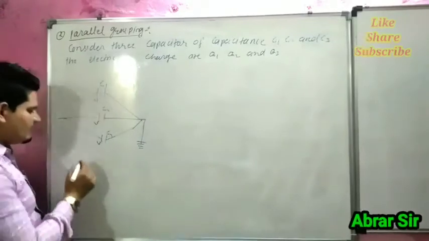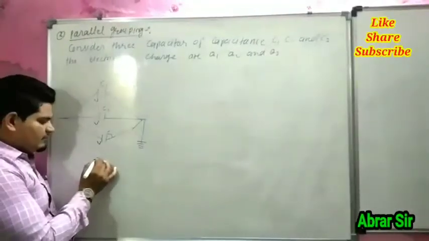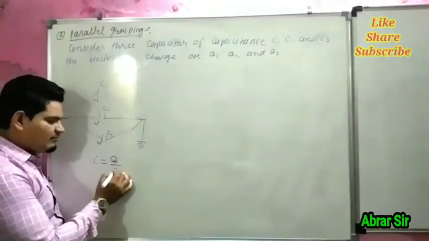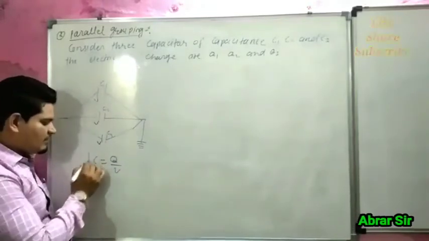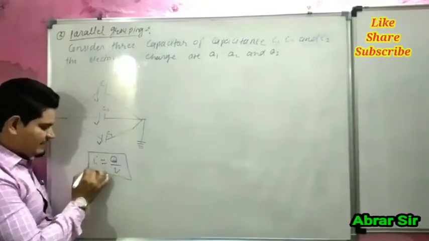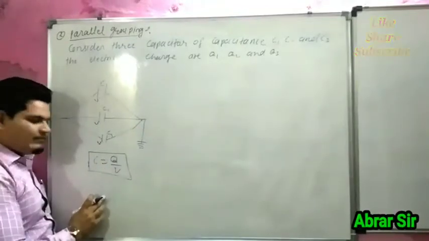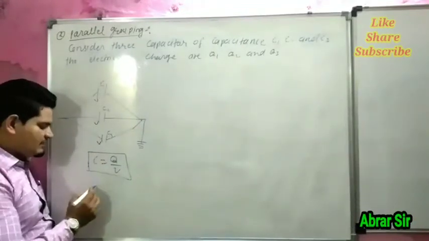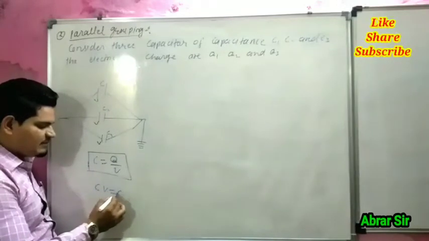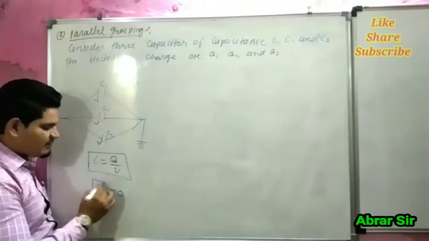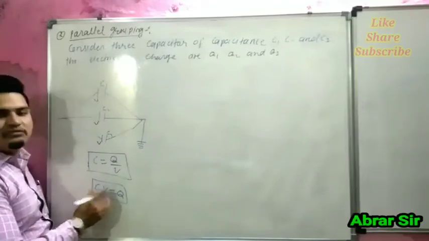Now we know the formula of capacitance. We know that C is equal to Q by V. When we multiply V into C, it becomes Q. This is the formula of charge. Q is equal to CV.